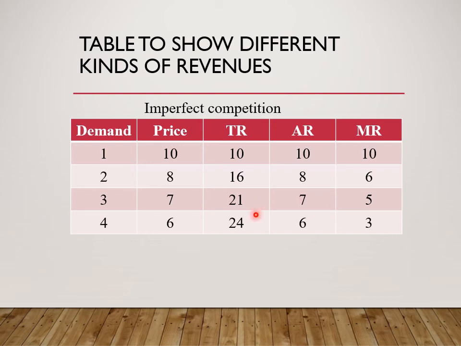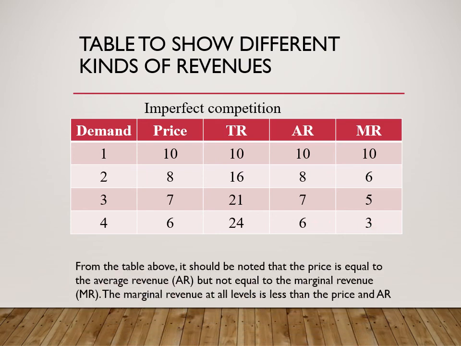When sales increase to 4, total revenue will increase to 24, and the marginal is 3. So you see that the marginal revenue is constantly falling, and everywhere it is less than price, except for the first level. Marginal revenue everywhere is less than the price of the product. So those are the commentaries below the table.